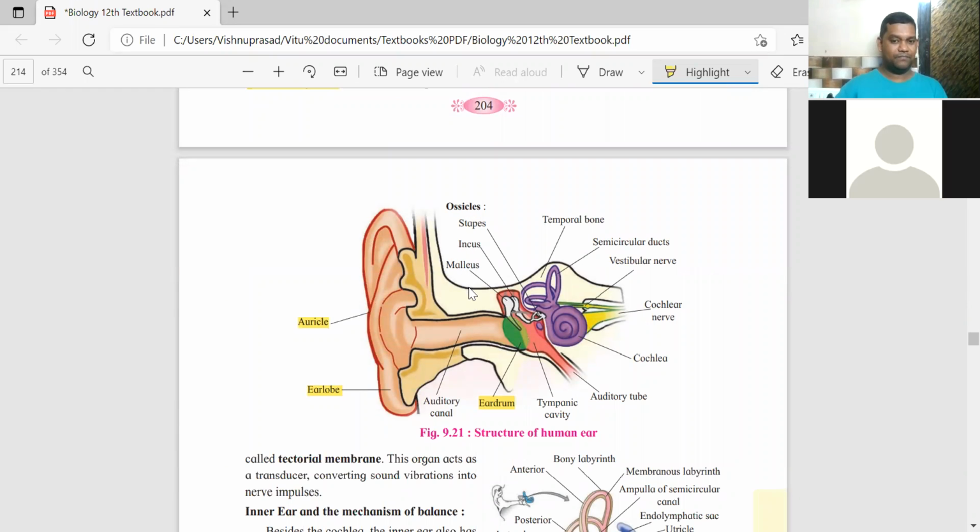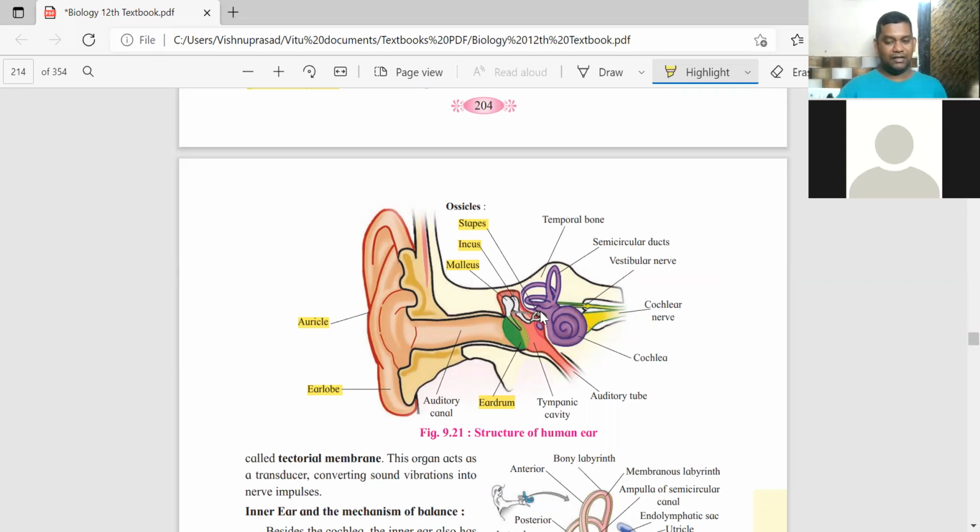ये तीनों यहाँ पे दिख रहा है. Malleus followed by the incus followed by the stapes नाम का bone है innermost. That is the smallest bone in our entire body. Remember that. Largest bone in our body is the femur, the thigh bone. And the smallest one is the stapes of the middle ear.